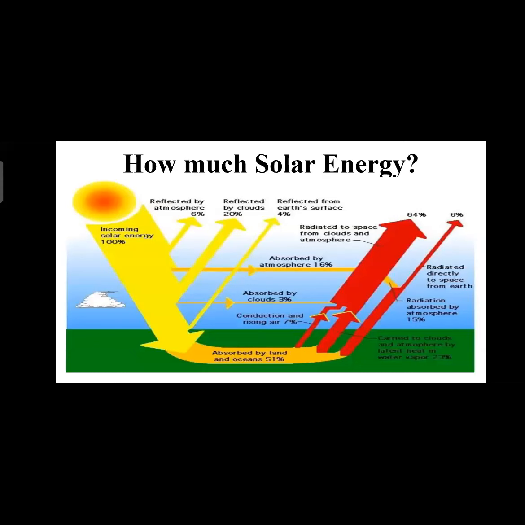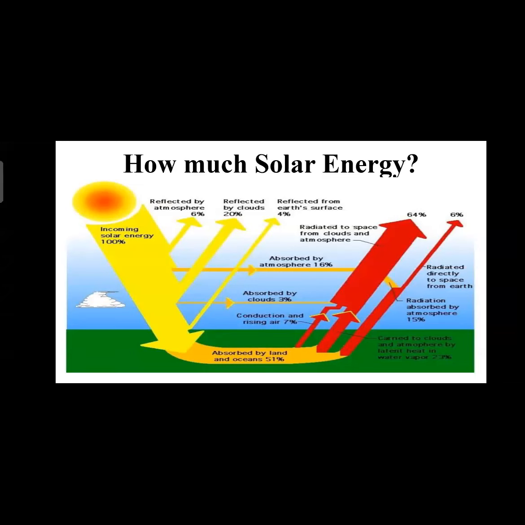How much solar energy reaches us? Let's consider the solar radiation hitting the exosphere, which is the outermost layer of the Earth's atmosphere, as 100%. As it travels towards Earth, 6% of it is reflected by the inner atmosphere, 20% is reflected by the clouds, and 4% is reflected by the Earth's surface.